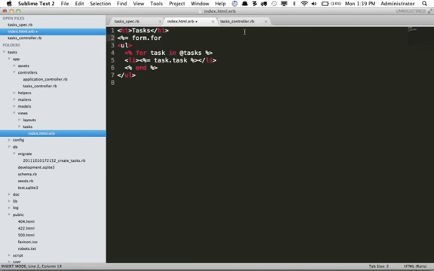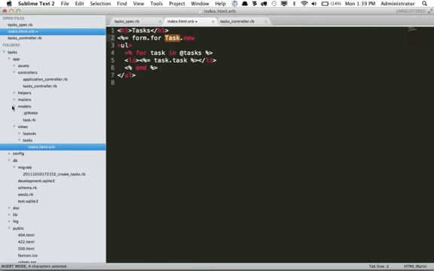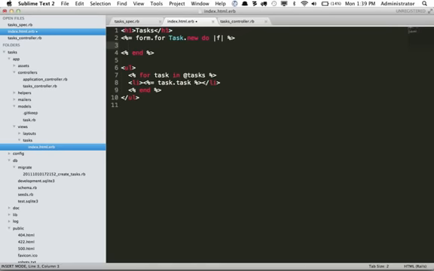So for the time being, it's going to be for a new task. And again, remember, we're using task because we created that model called Task. So this will be the process of how you would create a new task with Active Record. And I'll call do, represented by f. There we go. So now let's go ahead and create the label, f.label, and this will be the label for the task field within the table.